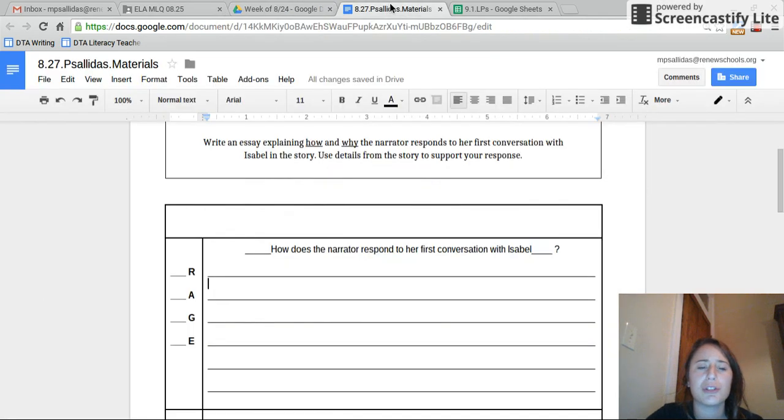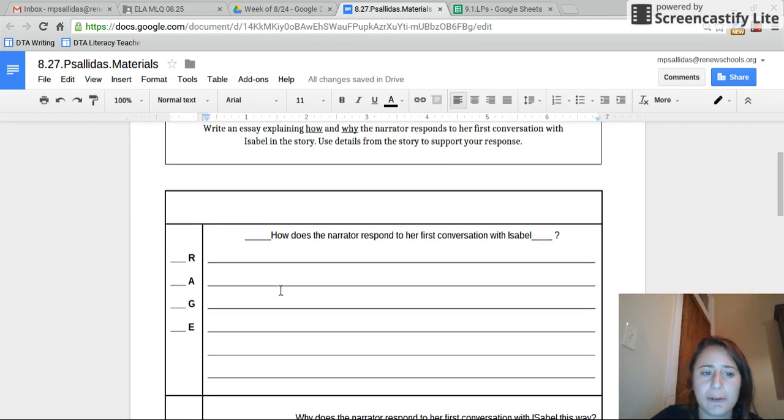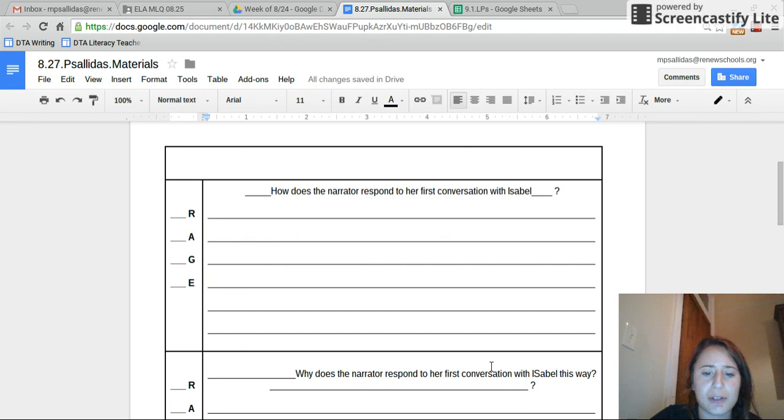So what I want you to do right now is complete your RACE response. How does the narrator respond to her first conversation with Isabel? You need to look at their conversation and see, what is our narrator doing here? What does that conversation look like? Complete that RACE.